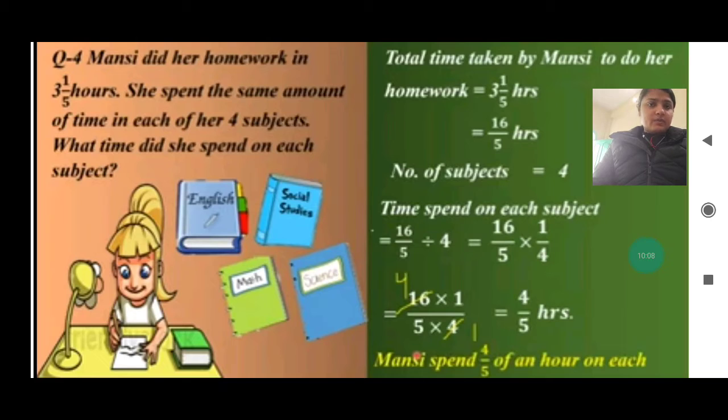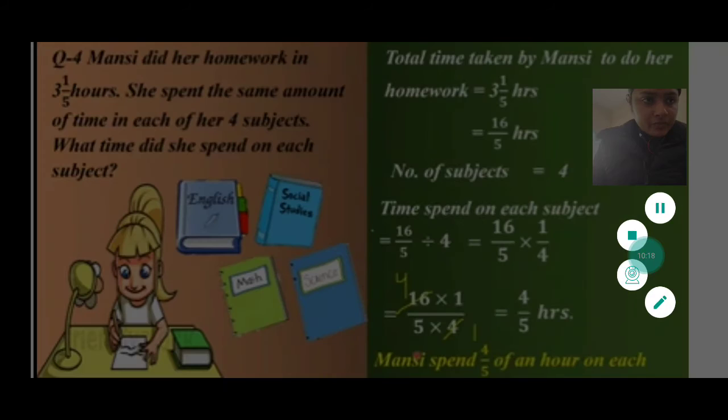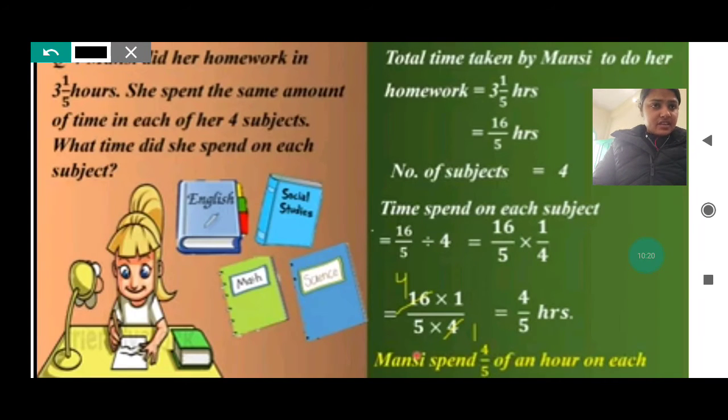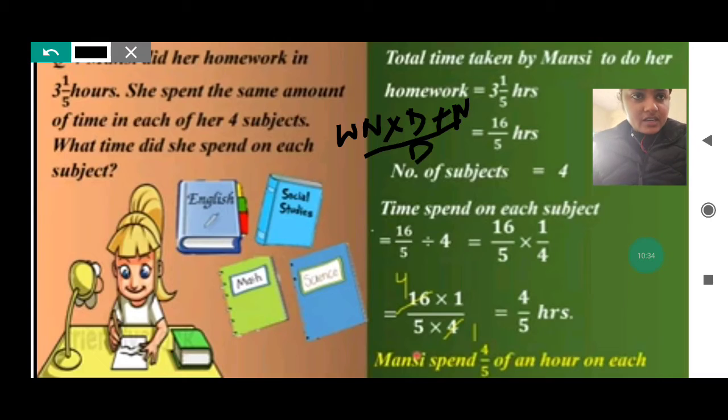Okay, 3 whole 1 by 5 is the duration which is given, and she spent the same timing for 4 subjects. So how much did she spend? This will be done in the same way. See, total time taken by Mansi to do her homework is 3 whole 1 by 5 hours. That will get converted according to the formula again, that is whole number into denominator plus numerator by the denominator. So 3 into 5 will be 15, 15 plus 1 is 16, 16 by 5, which is written here.